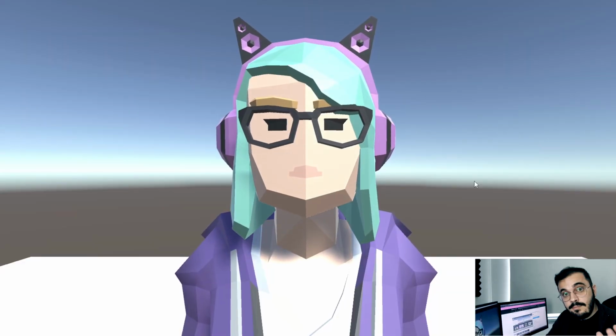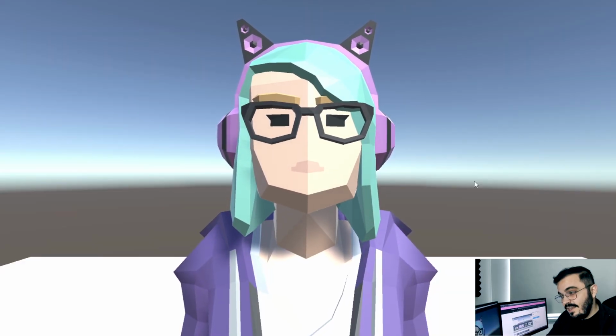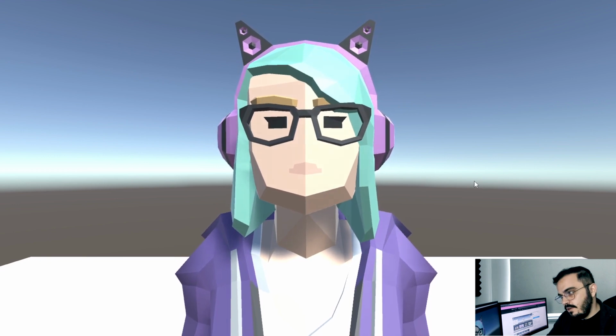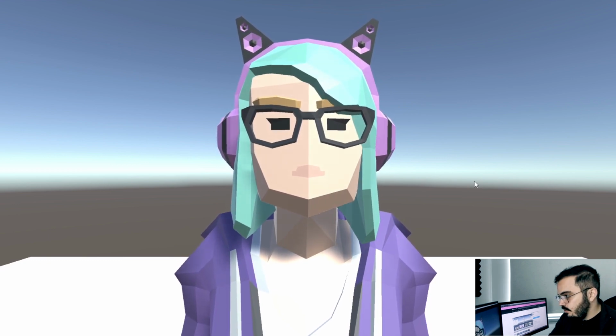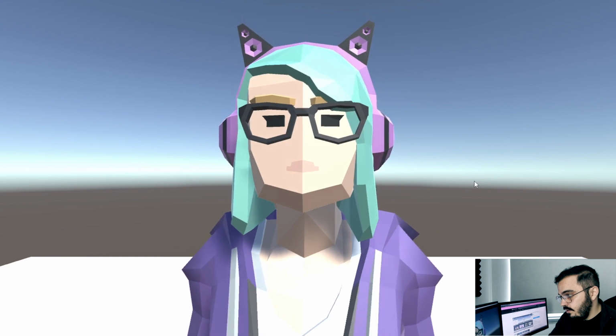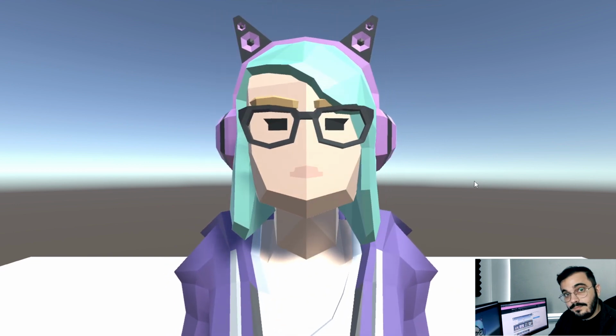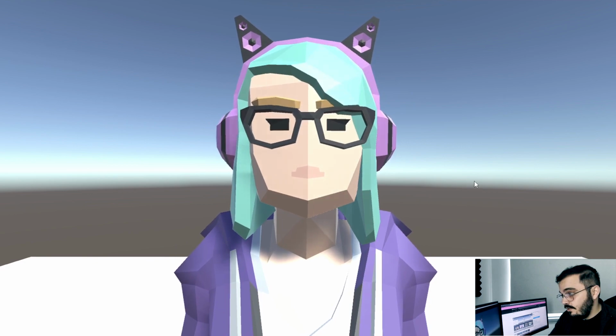So we have added the animations to our avatar, and this is how it looks. It's a bit laggy because, you know, my computer is garbage. This is the idle animation. This is her agreeing with me. This is her swinging. This is her looking away, by the way. They look perfect on here, don't you agree?